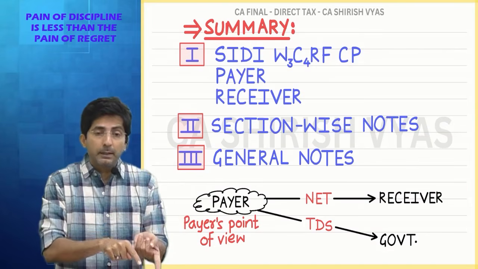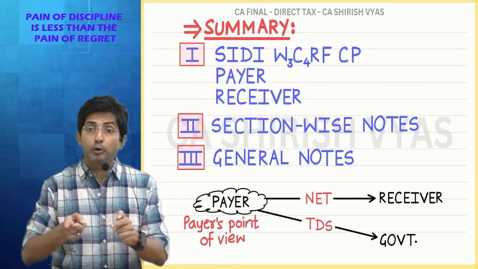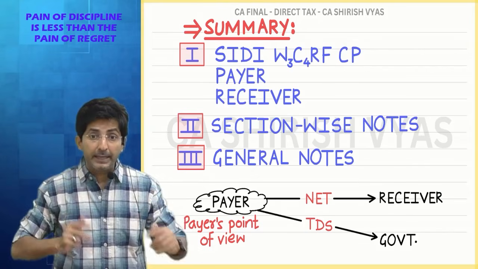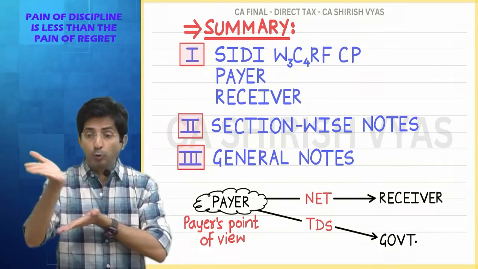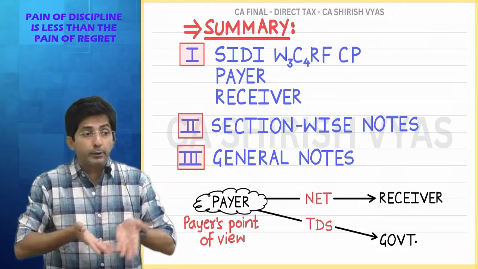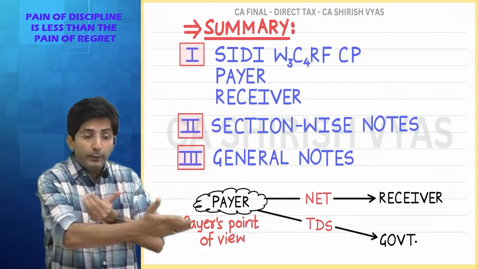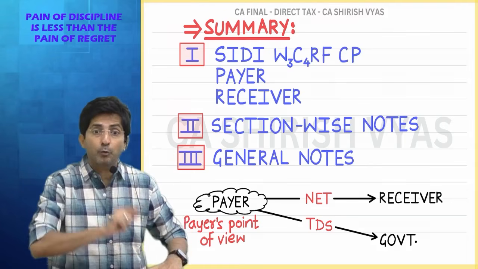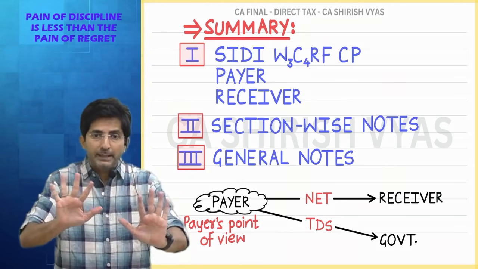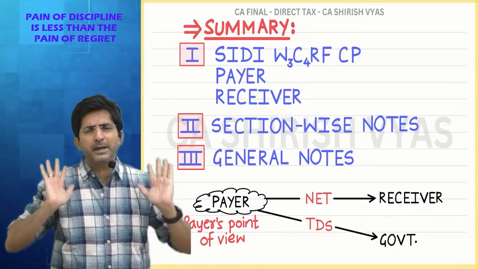First headache is to deduct and deposit TDS by 7th of next month, and there if you delay you have to pay interest, and sometimes you have to pay penalty. In extreme cases you might have to go to jail also. And for the parties whose TDS you have deducted, you have to take his PAN number, you have to issue TDS certificate, and you have to file 4 returns in a year, quarterly returns. See how all this happens. I am not explaining now, I will explain later. Right now just feel so much of headache payer has got.